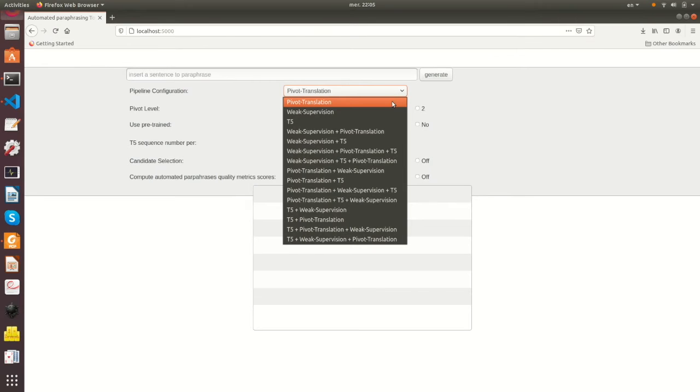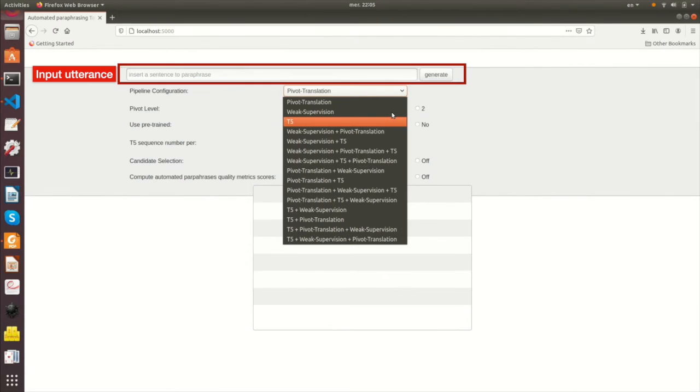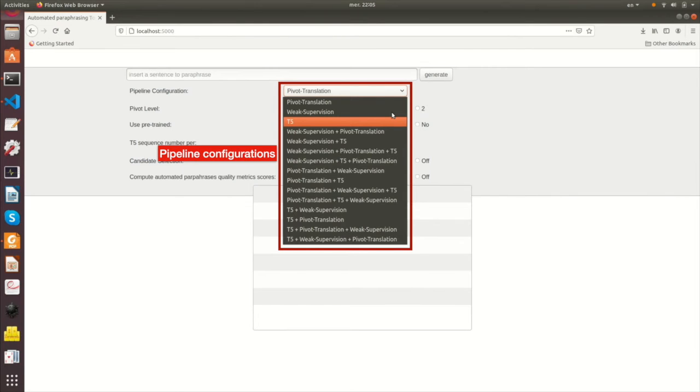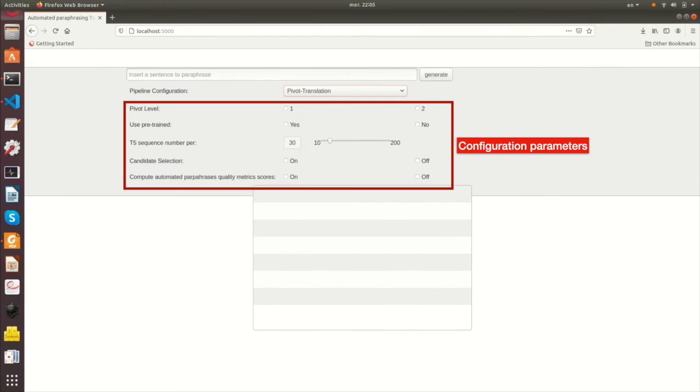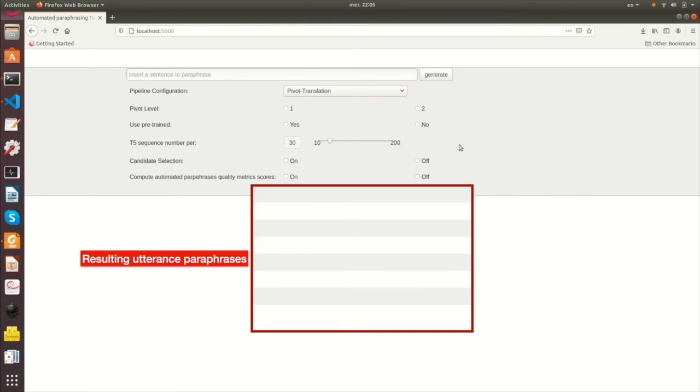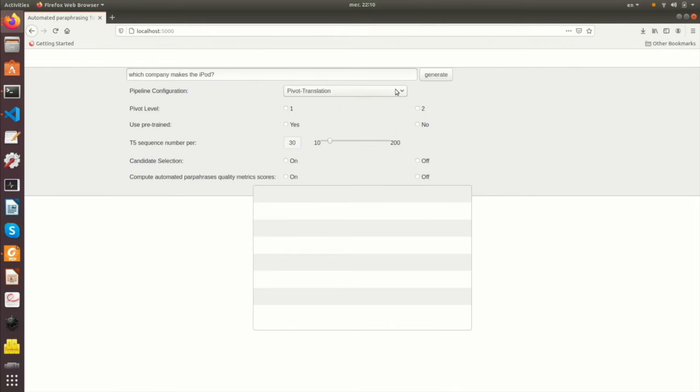For this demo, we developed a simple web interface that interacts with our proposed framework. So in this interface we can plug in the input sentence that we want to paraphrase, we can select and tune one of the pipelines currently available in the system, and then get the result, which is a set of paraphrases for the input sentence. Alright, now let's say we want to generate paraphrases for the sentence "which company make the iPod". As we mentioned, we can select configurations that include individual techniques or combinations of techniques.